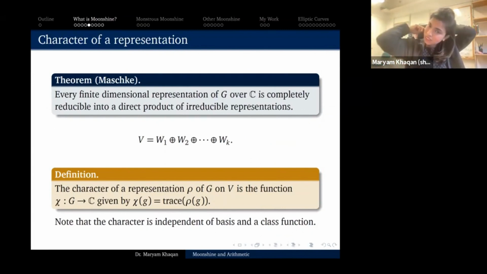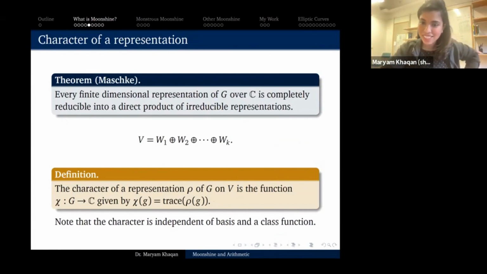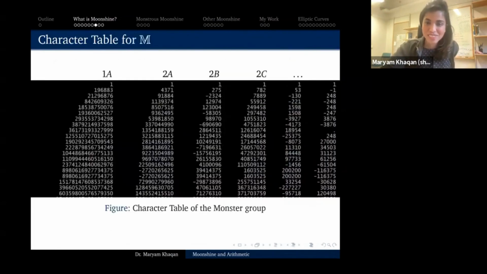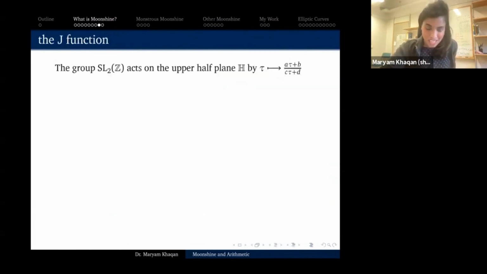All right, other questions, comments, thoughts, worries, screams of agony? Okay, so let's now take a different route and look at the J function. I'm going to start by defining what a modular function is. The J function is a modular function.